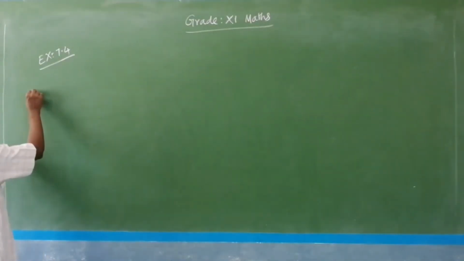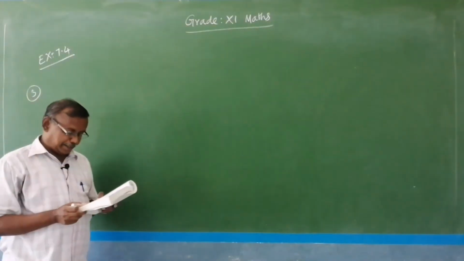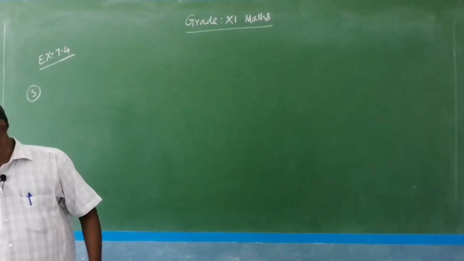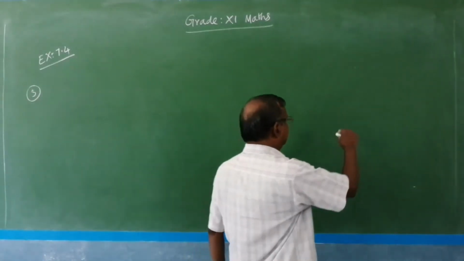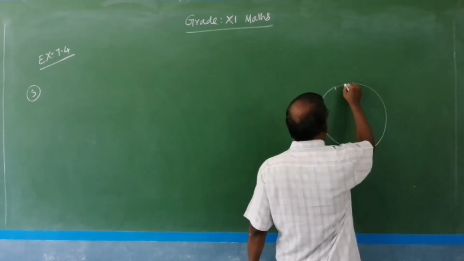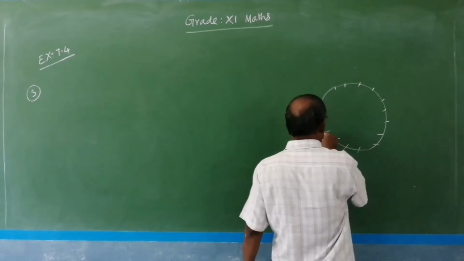Next question number 3. How many cords can be drawn through 21 points on a circle? Consider a circle, 1, 2, 3, likewise 21 points are there.